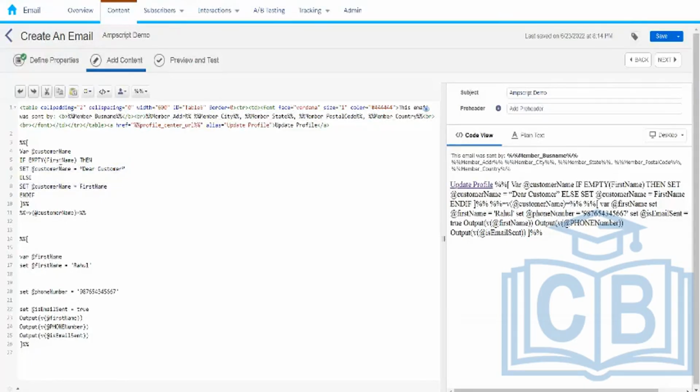If it returns true, it means we do not have a value for the first name of the customer. Then what are we going to do? We are going to execute line number 6. Now, in line number 6, what are we doing? We are assigning a value to this variable called customer name. What are we going to assign?